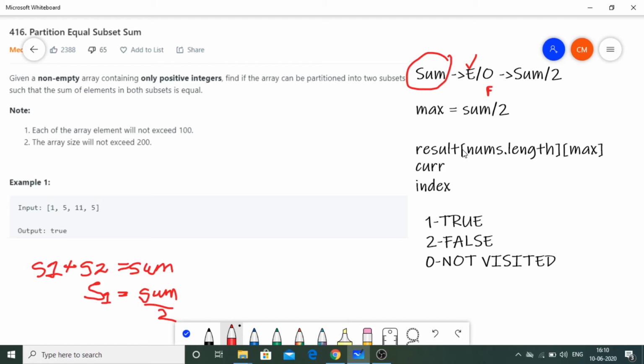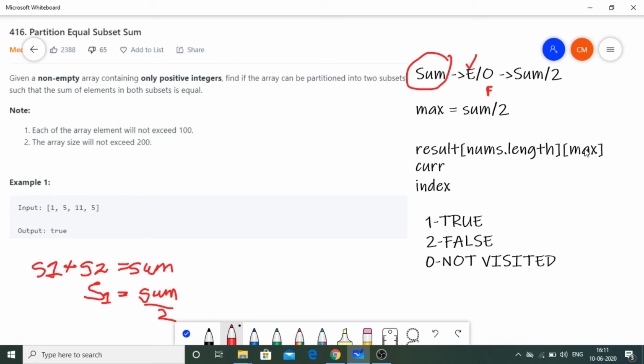Okay, and this can be visualized in the form of a binary tree approach, where you have a choice whether to include a point or to exclude a point. What I'm trying to say here is that you have choices, like you want to include 1 or you don't want to include 1, you want to include 5 or you don't want to include 5, you want to include 11 or you don't want to include 11. When there is this either-or condition, then we think about applying the dynamic programming approach. And don't worry if you are still not clear with what dynamic programming is, I'm going to share the links in the description box.